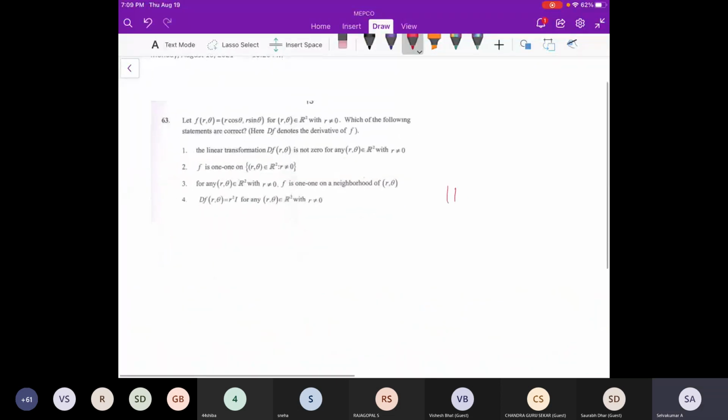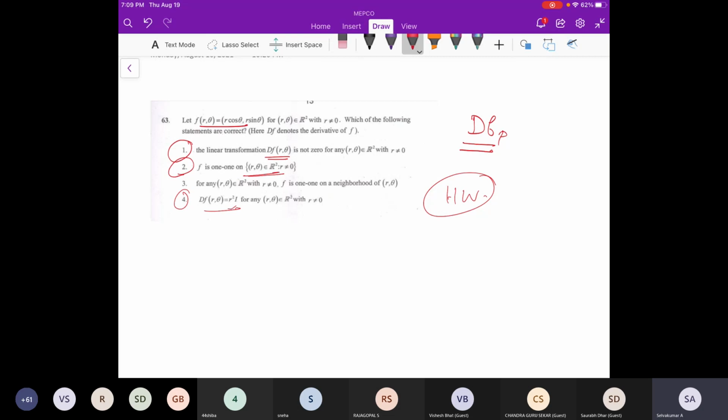Okay, so this is your homework actually. You think about it. What you have to do is, for del f, you have to find directly the function r comma theta going to r cos theta, r sin theta. You have to find df at a point p, and compare whatever they're saying. This comes directly from the definition of the linear transformation. You have to check the derivative, whether it is non-zero or not, and whether this is one-to-one or not.